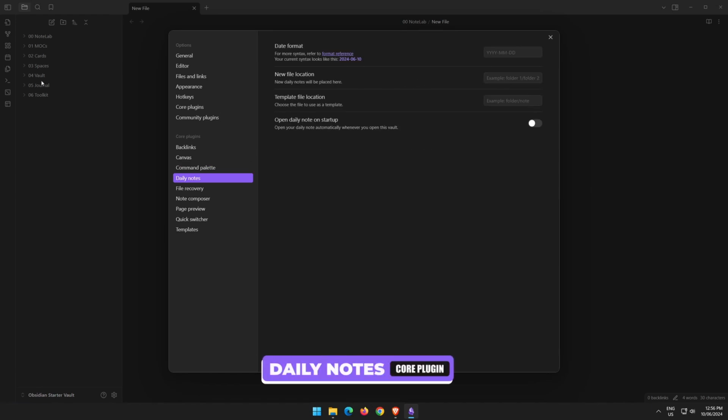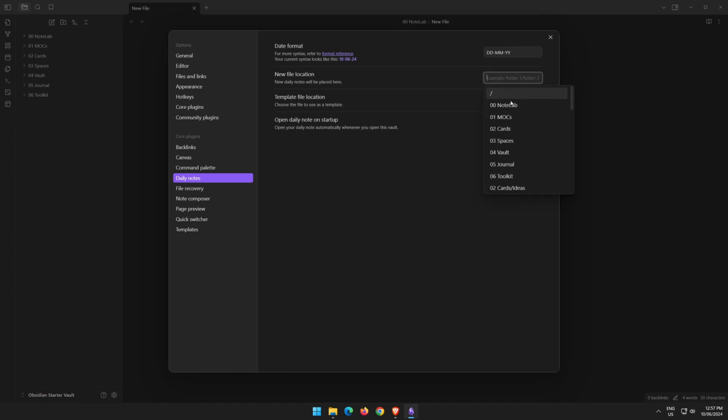Daily notes is for our journal entries. You can keep the time format as is there, where it's got the year, then the month, then the day. And then you can see the syntax over here. Or you can customize it to your liking, day, month, year. And then every time you create a daily note, it's going to appear like this. You can choose a new file location. So because it's a journal entry, you can place it in your daily journals. And if you had a daily note template, which we will cover later in the video, you can pop that one in here. You can open it on startup, although I don't like to do that.